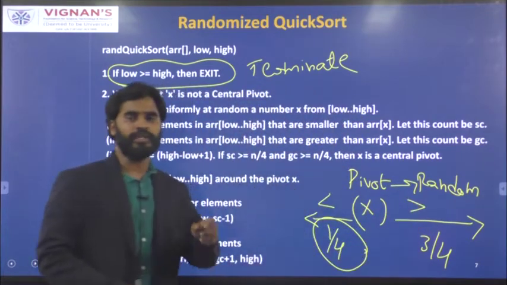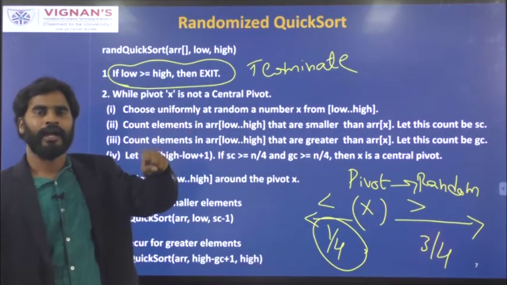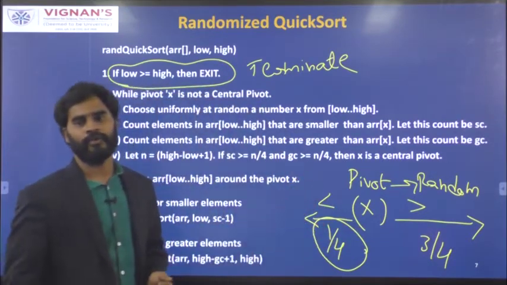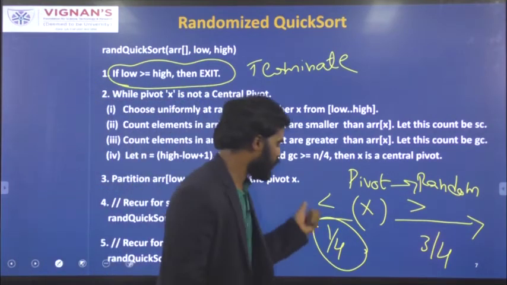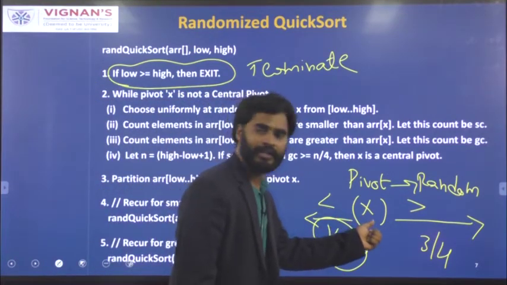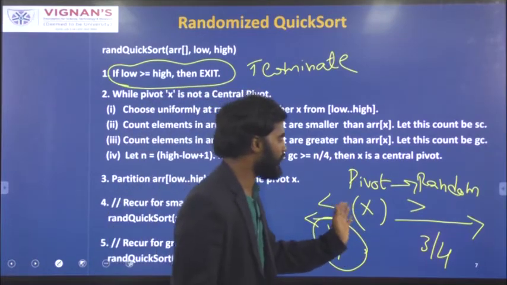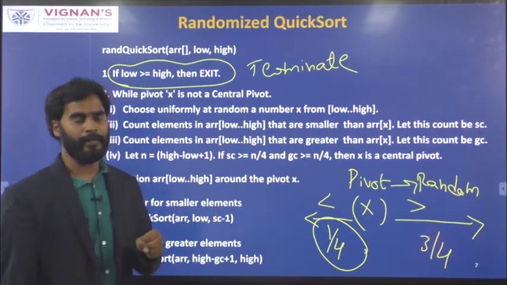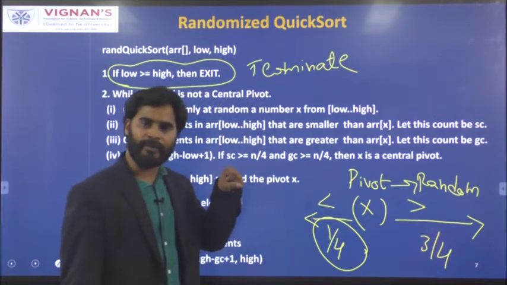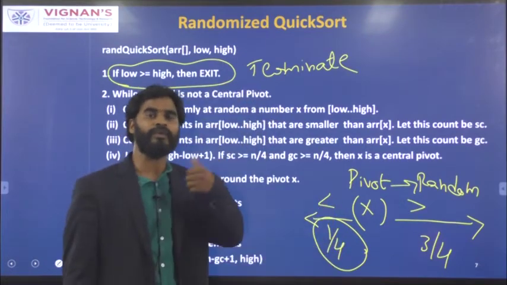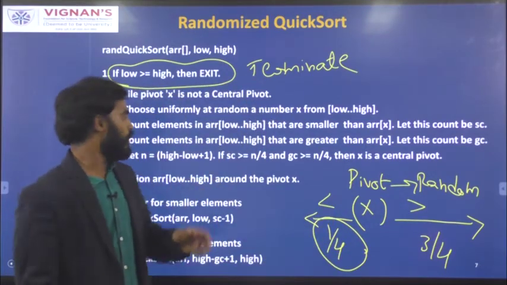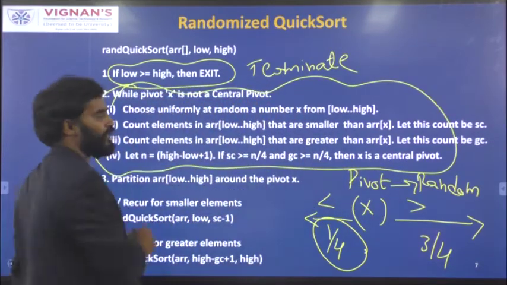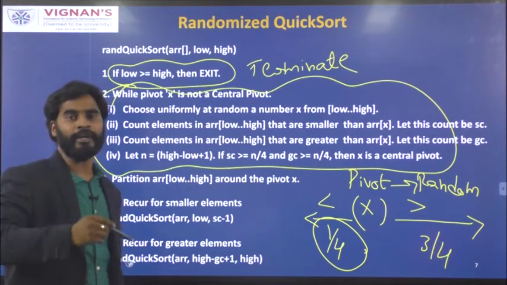Okay? You choose any one pivot element called x and check whether the left side of x contains at least 1 by 4 of the elements. All these 1 by 4 elements should be lesser than x, and all the elements on the right side should be greater than x. So you have to select that pivot element. Okay? If the selected random pivot element does not satisfy this condition, you select one more random element as the pivot element and do the process. So you have to do this until you get the required pivot element. Okay, until you get the required pivot element, you keep repeating the process.